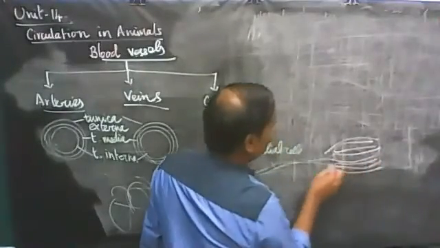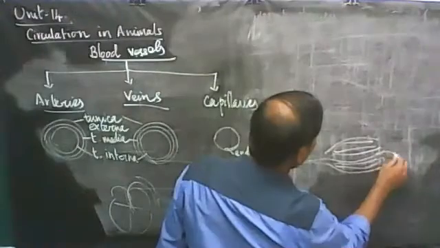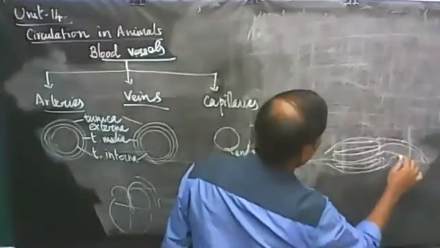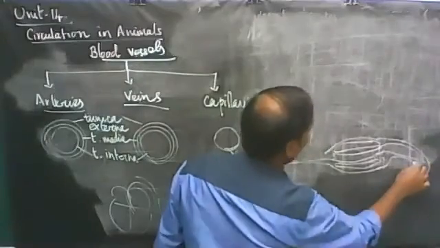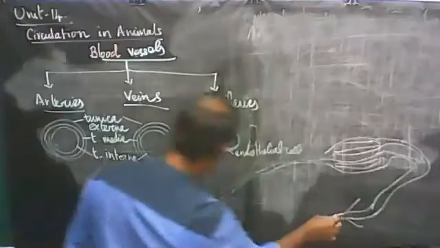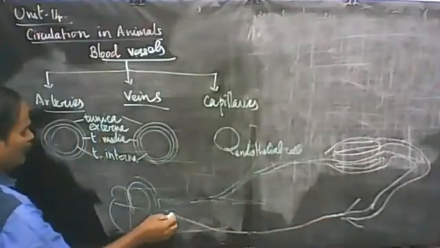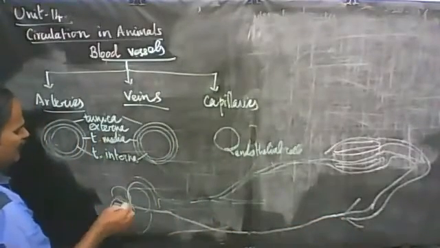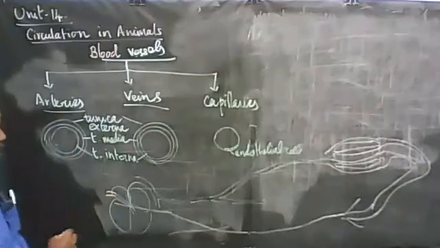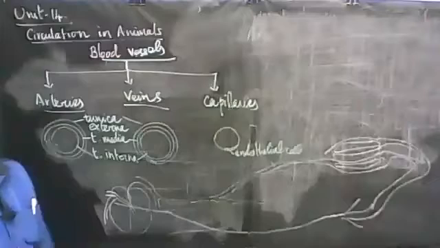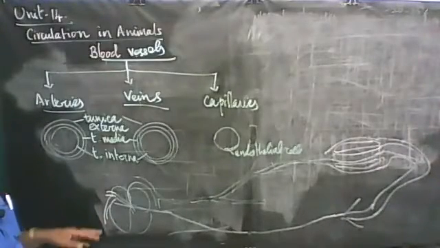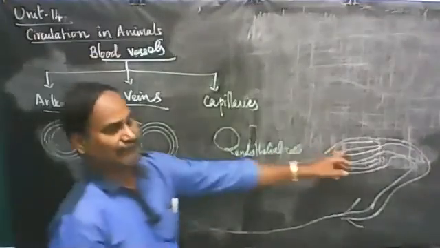These capillaries reunite to form venules. Then venules reunite to form a larger blood vessel. These larger blood vessels are veins. Then it opens into superior vena cava or inferior vena cava. Say for example, this is the precaval vein, located here. This is the postcaval vein. It collects impure blood from the lower part of the body. So here we have arteries, capillaries, veins.